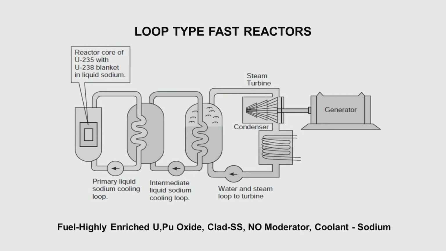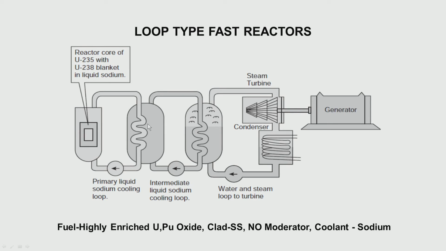There have been two concepts of the fast reactors. One is called the loop type, the other is called the pool type. In the loop type, all components are kept separately and connected by pipes. You have the reactor core, and sodium is the coolant which removes heat from the core and exchanges heat to another sodium in a heat exchanger.